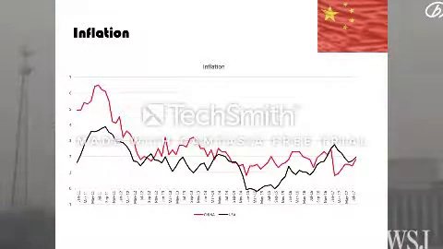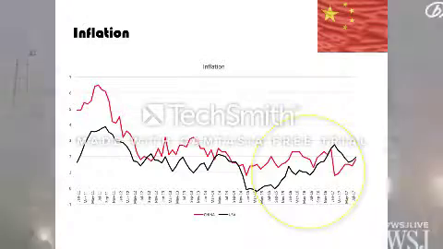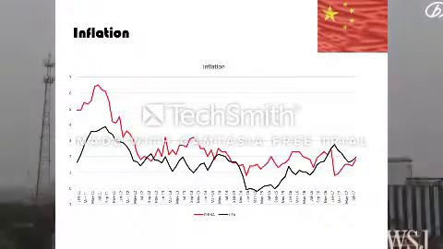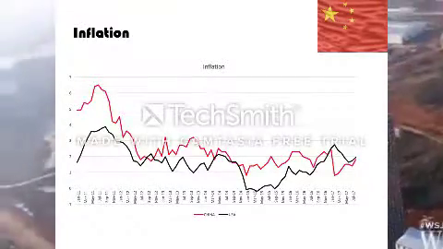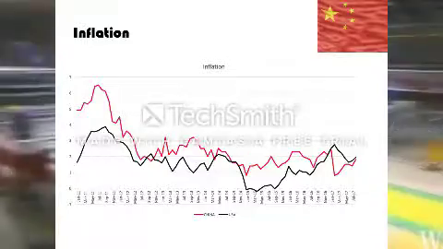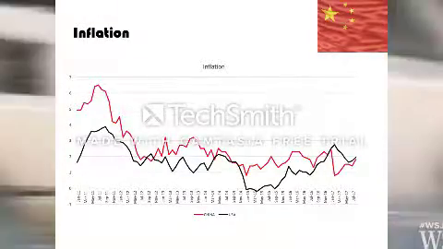As you can see in the graph, China's inflation has typically been higher than the US. However, in recent months, inflation has decreased. Inflation can be caused by a demand pull or cost push. Demand pull occurs when the aggregate demand for goods and services in an economy rises more rapidly than the economy's productive capacity. Cost push occurs when prices of production process inputs increase. The falling inflation rate in China may be a result of falling food costs.